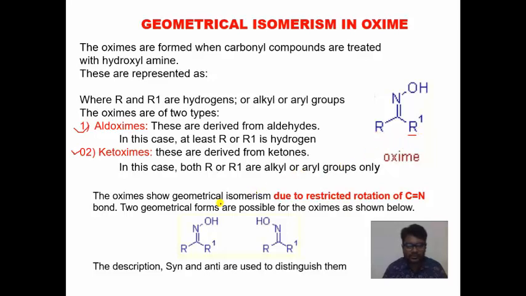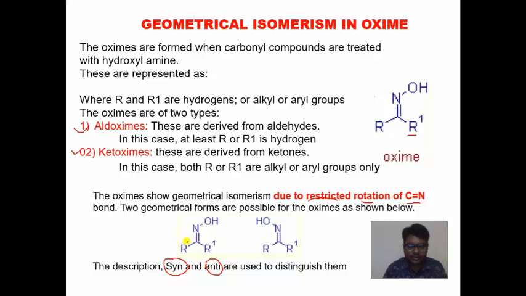In oxime, geometrical isomerism occurs due to restricted rotation around the carbon-nitrogen double bond. So it forms two forms, syn form and anti form. Like in the other examples we said cis and trans, but in oxime it is represented by syn and anti.